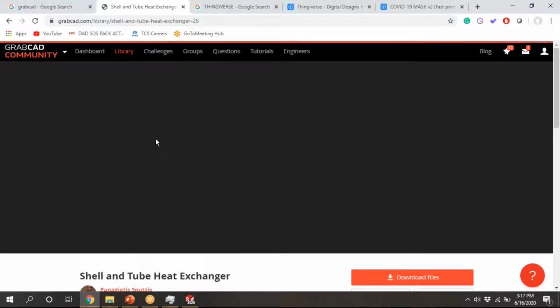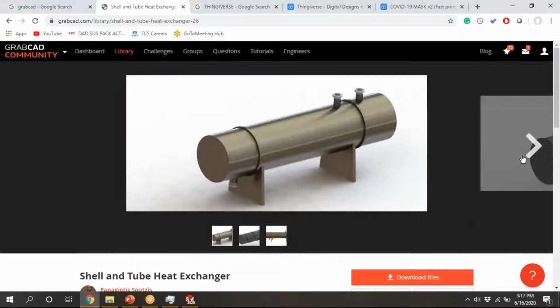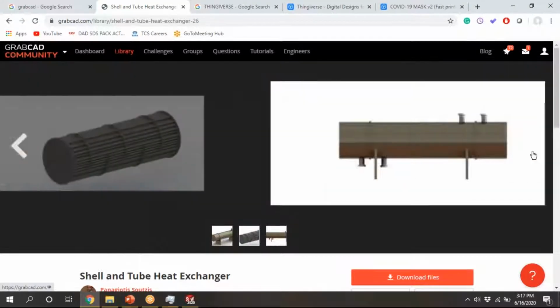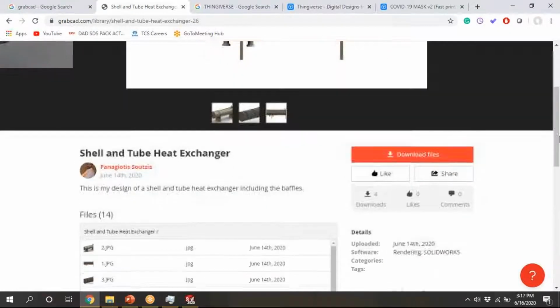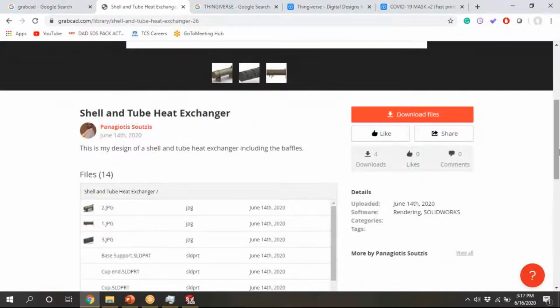You can see the date also when they uploaded it and all those things. This is the heat exchanger. If you go down, in Thingiverse they specifically focused on the 3D printing, but here they specifically focus on the design.